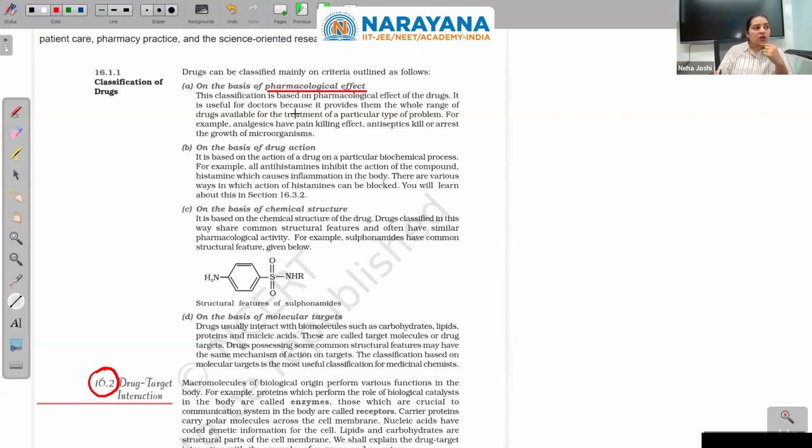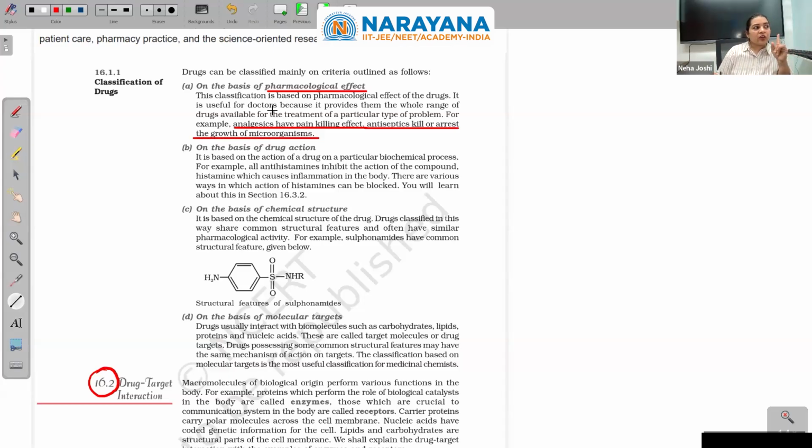It is useful for doctors because it provides them the whole range of drugs available for the treatment of a particular type of problem. For example, analgesics have a pain-killing effect, antiseptics kill or arrest the growth of microorganisms.